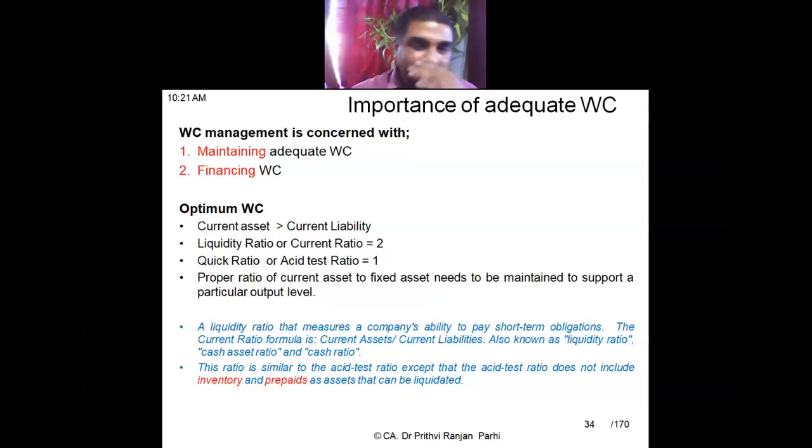So like this, practically you have to see if the nature of some liability is not actually current, then it should be excluded. Otherwise, nothing is required to be excluded from current liabilities. Is it clear to you? Yes, sir.